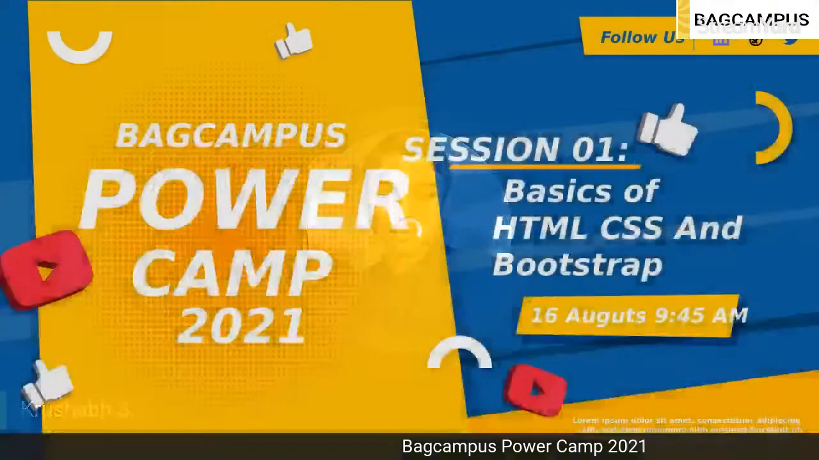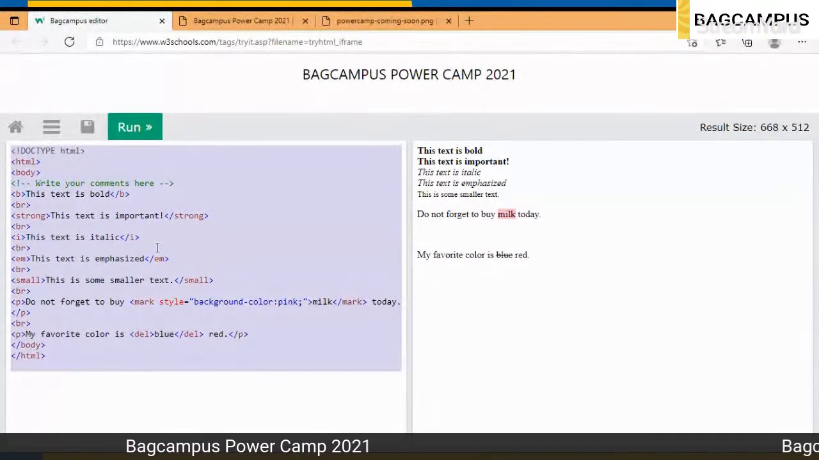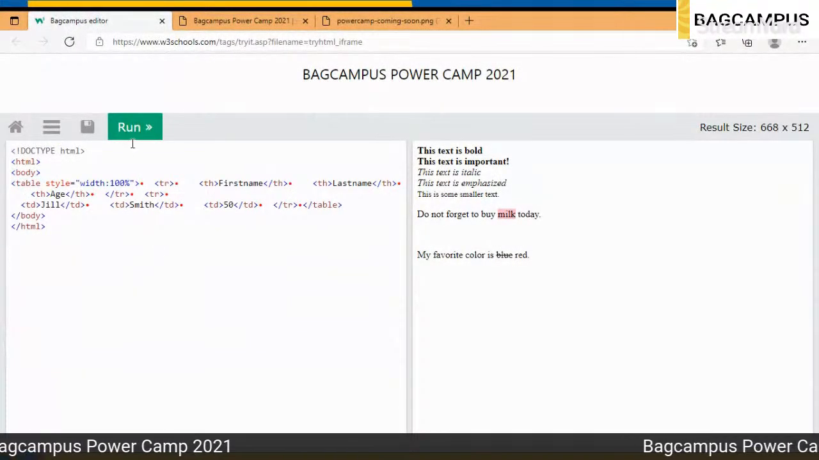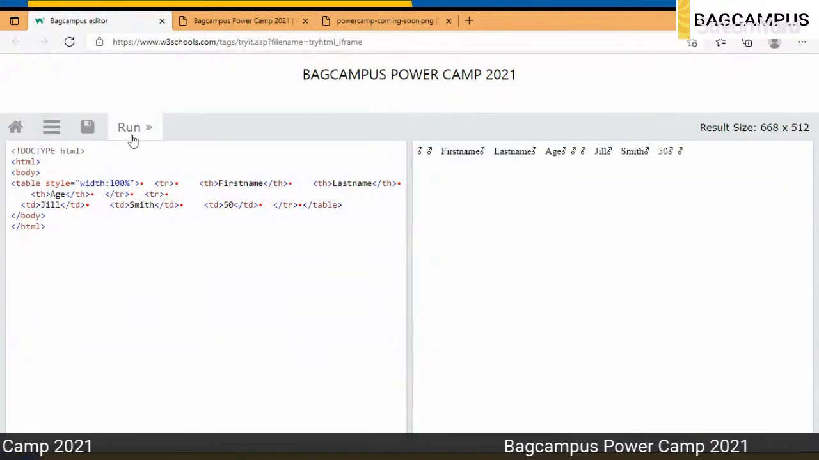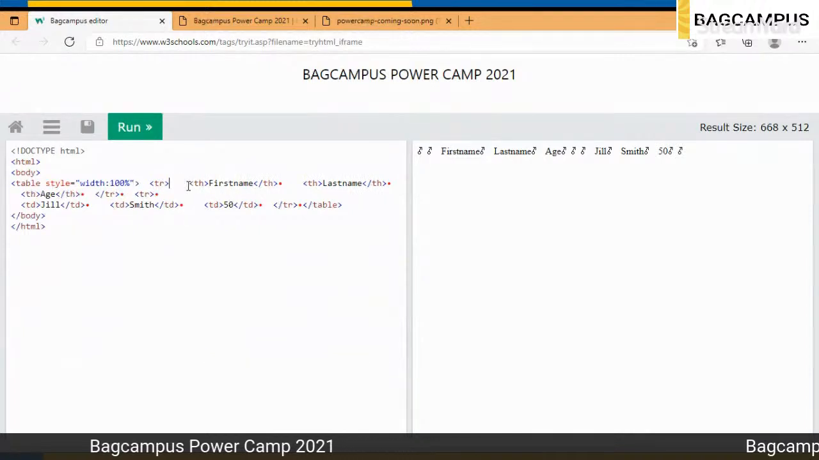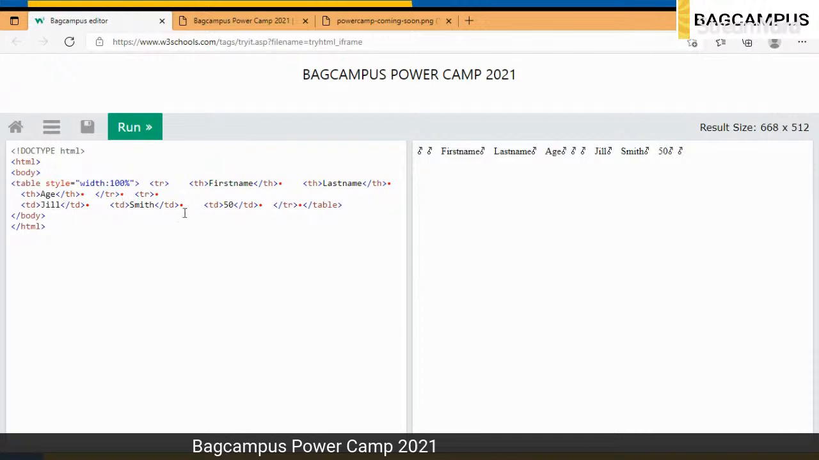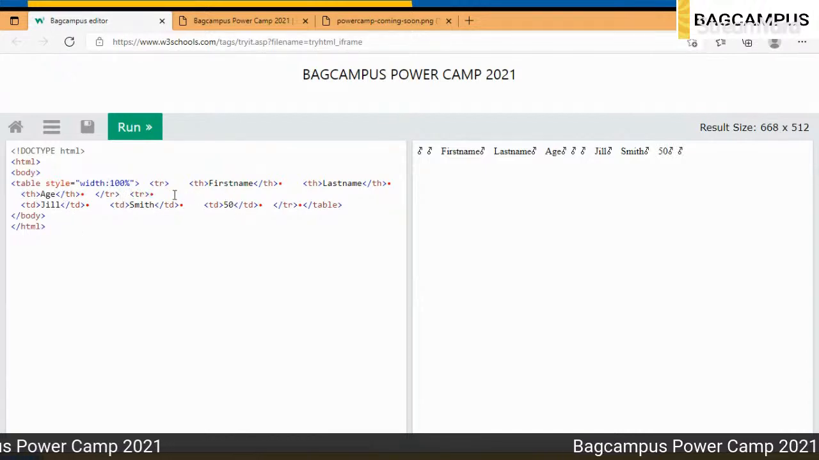I have to change the tab again and again. That's the problem. So I'll remove this and let's run this. I don't know from what. So there's a first name, last name, then age, then Jill Smith 50. That's all. Just see there's something mistake in this.